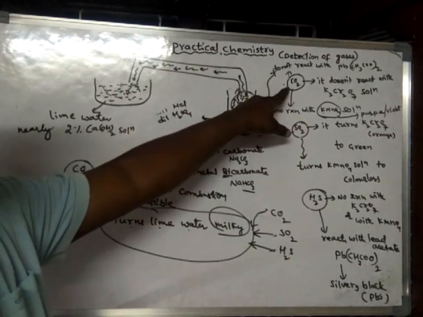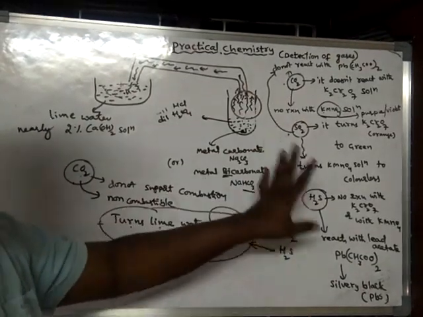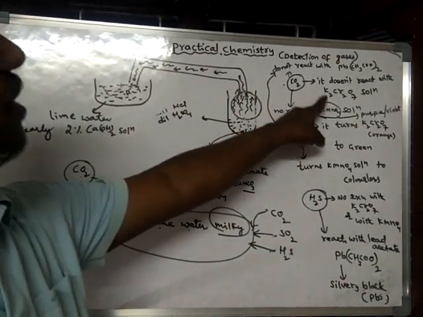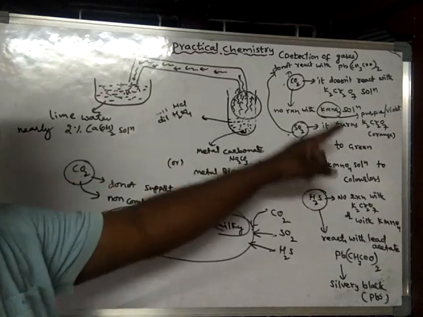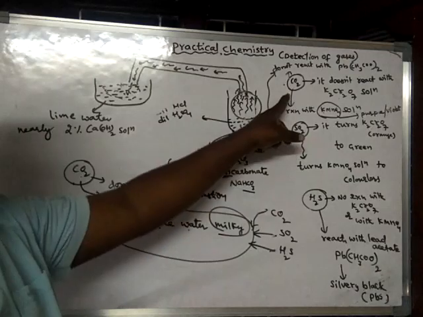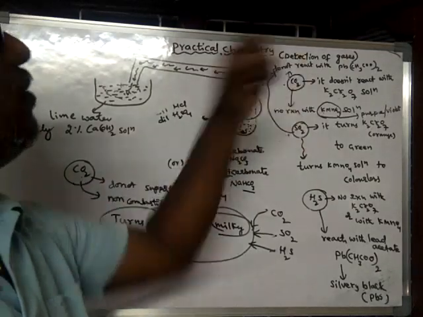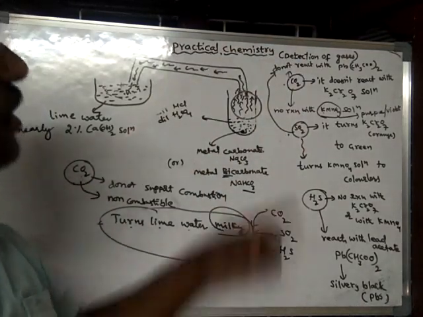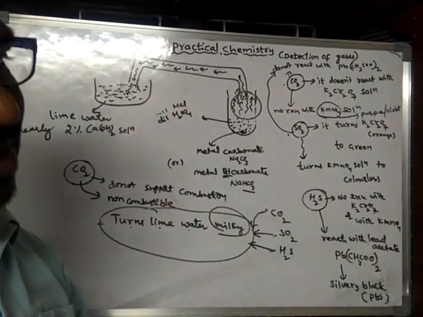Carbon dioxide simply turns lime water milky. It does not affect potassium dichromate solution or KMnO4 solution, and CO2 does not react with lead acetate solution.